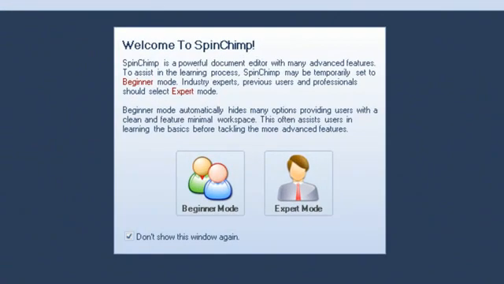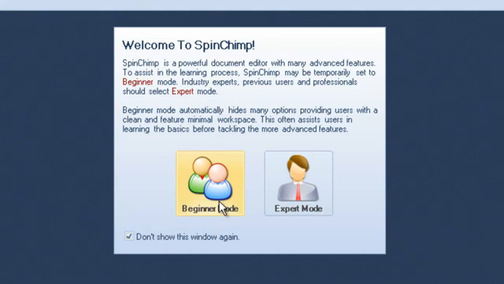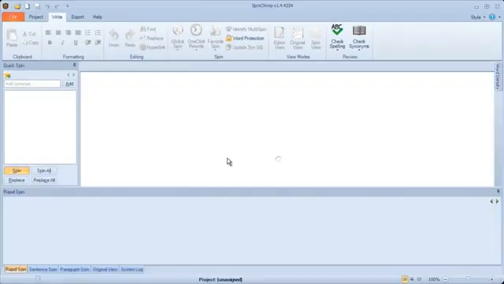What we see here when we first start up SpinChimp is an option to select beginner mode or expert mode. So in beginner mode we reduce the option set to make it much easier to learn SpinChimp and give you a quicker learning curve. Expert mode makes all features available to SpinChimp. We'll use expert mode for this demonstration.